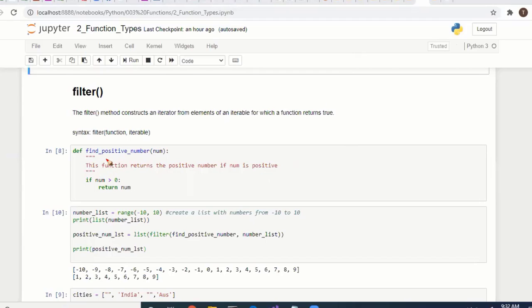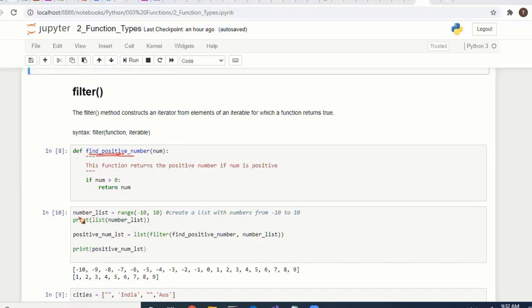Here we will see in this example, find positive number. If you pass the number, it will check if it is greater than 0, it will return the number, otherwise it won't return. We have a user defined function that checks whether it is a positive number or not.